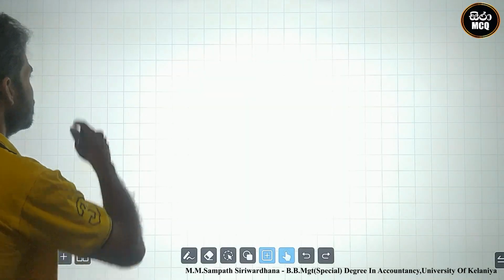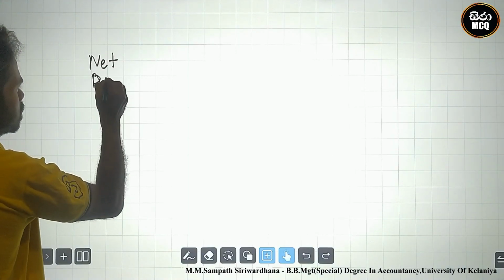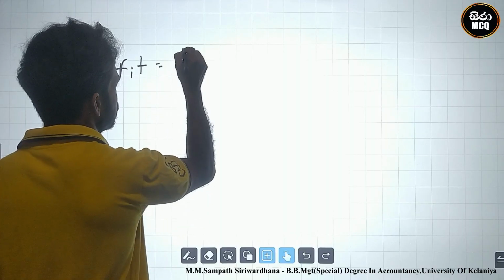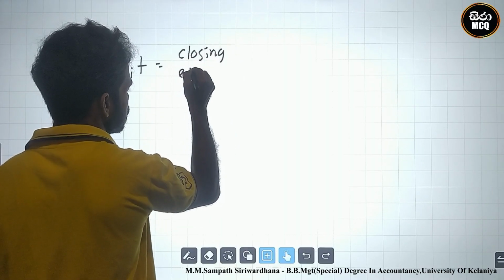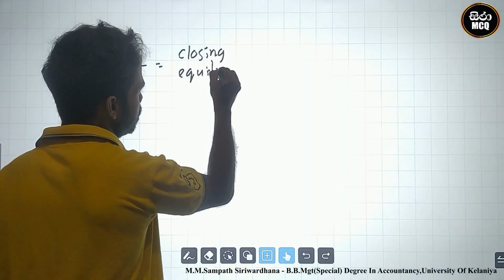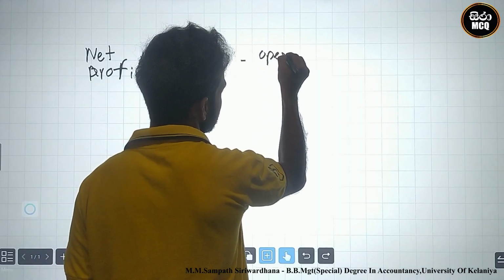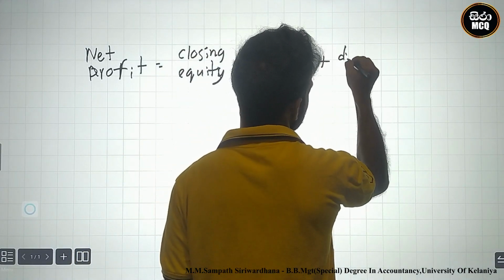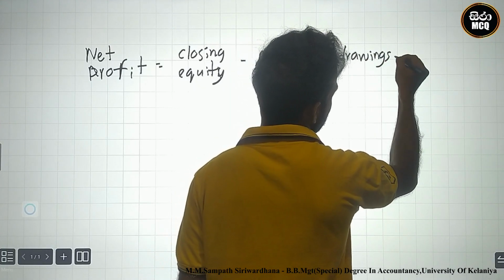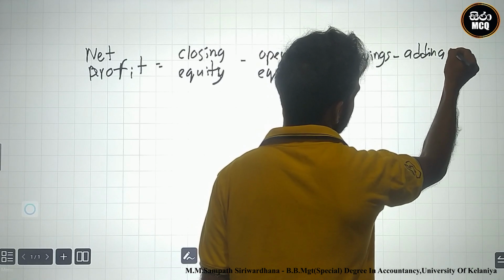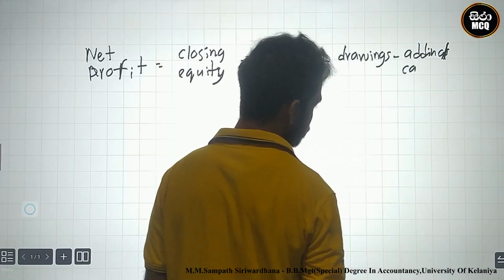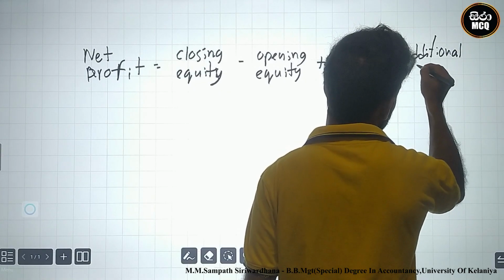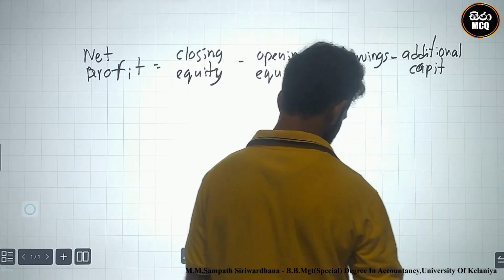Net profit is closing equity minus opening equity plus drawings minus additional capital.